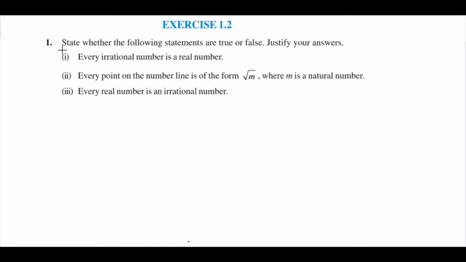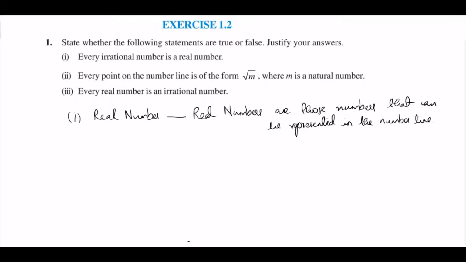So the first question is, state whether the following statements are true or false. Justify your answers. The first part is, every irrational number is a real number. So what is a real number? Real numbers are those numbers that can be represented in the number line. So all the numbers that can be represented in the number line can be called real numbers.